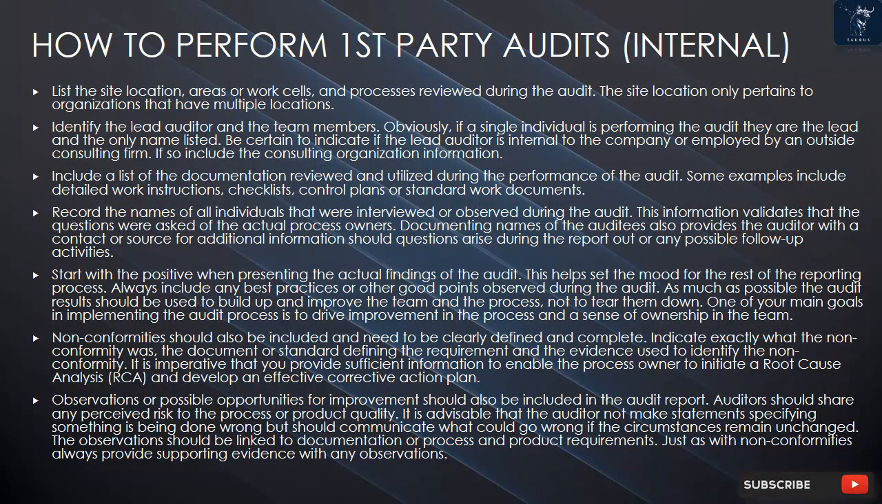Observations or possible opportunities for improvement should also be included in the audit report. Auditors should share any perceived risk to the process or product quality. It is advisable that the auditor not make statements specifying something is being done wrong, but should communicate what could go wrong if the circumstances remain unchanged. The observations should be linked to documentation or process and product requirements. Just as with nonconformities, always provide supporting evidence with any observations.